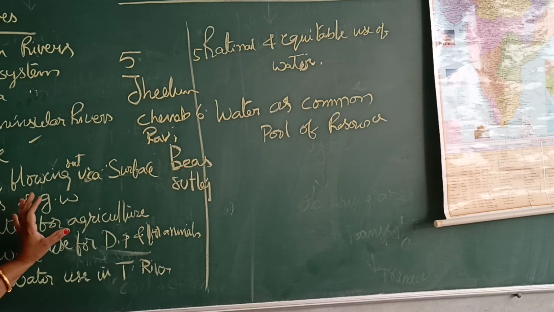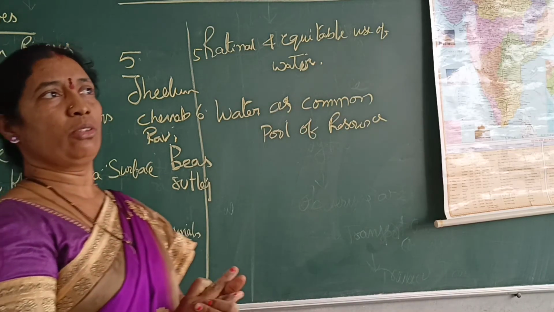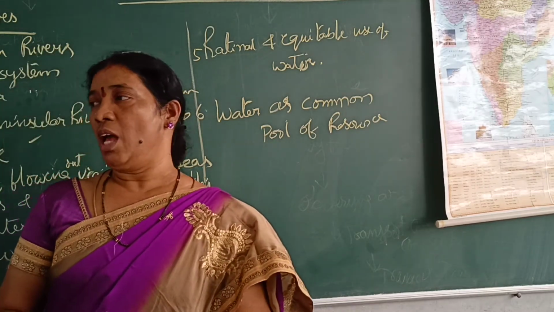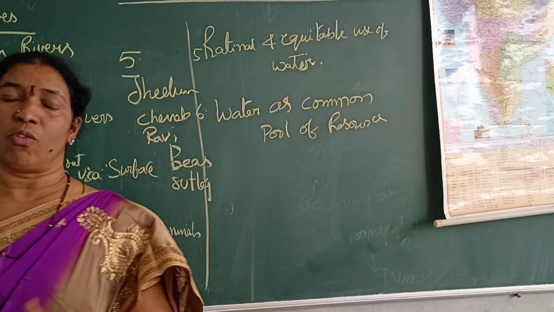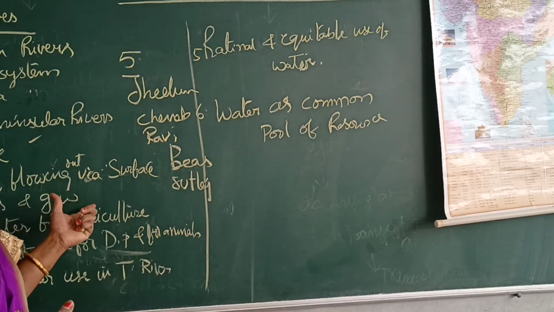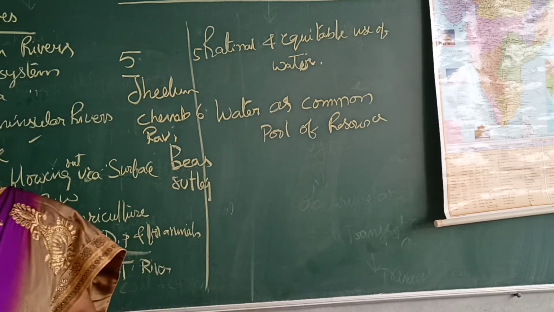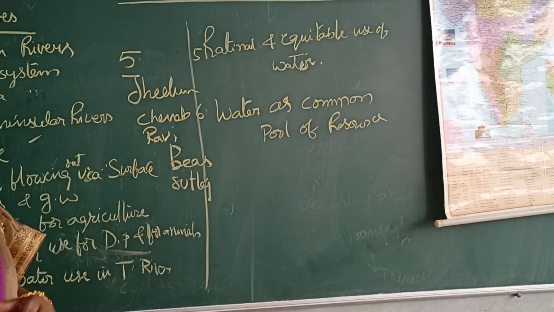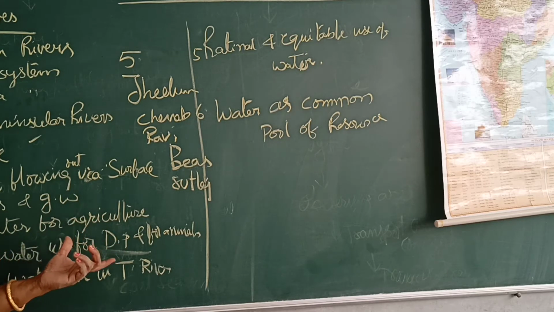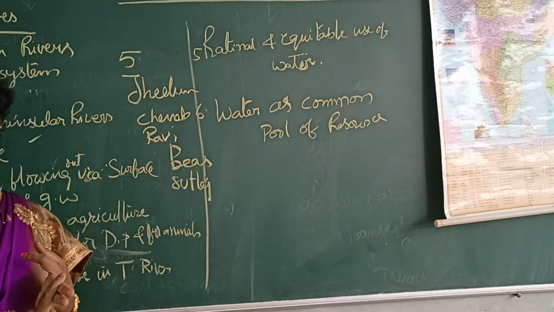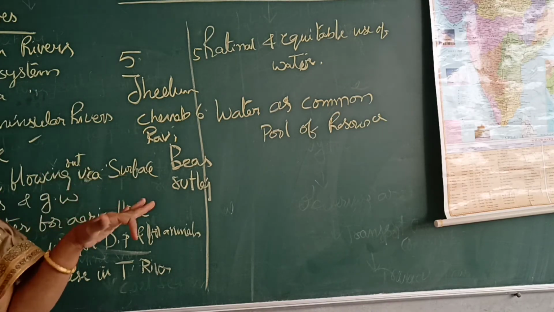We are talking about agriculture. Most of the water is used for agriculture, and not only that, for industrial purposes too. Many industries are there in India and they need more water for industrial purposes, agriculture, and domestic use. So how is the water used? For agriculture, domestic purposes, animals, and industry. These are the important ways we use this water.